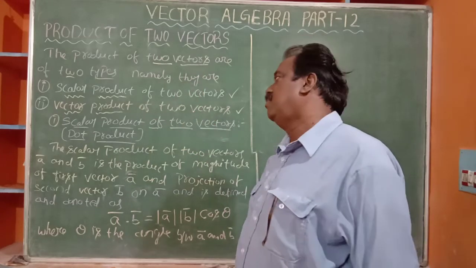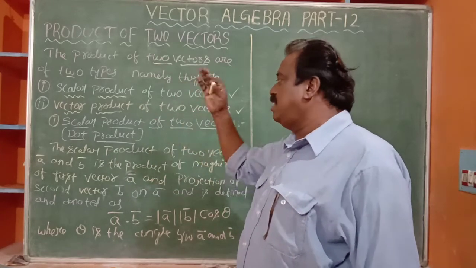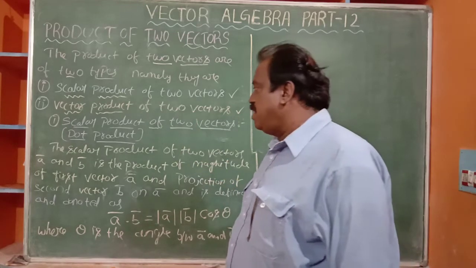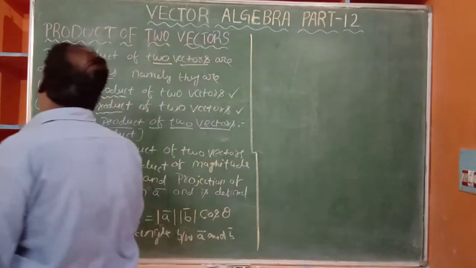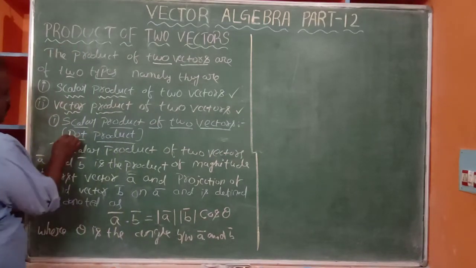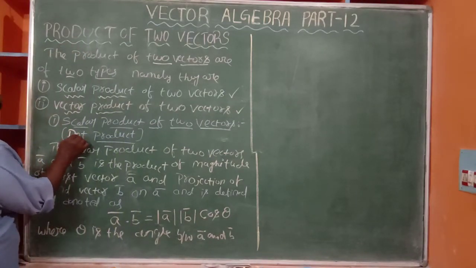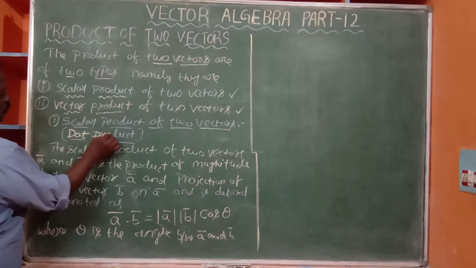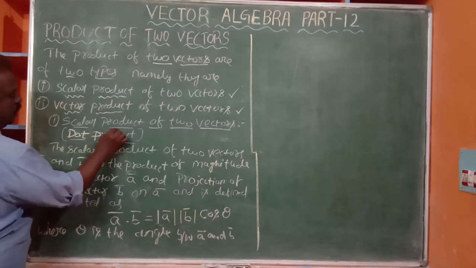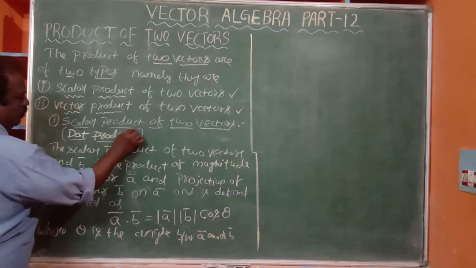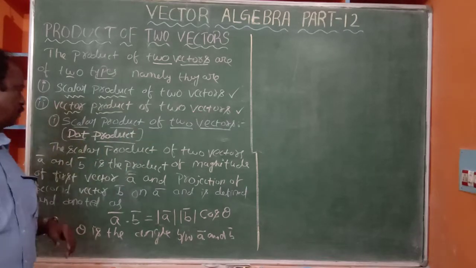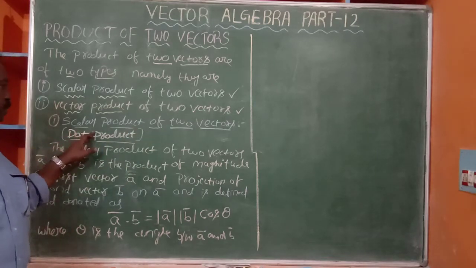Now, what is a scalar product of two vectors? The first one. It is also called a dot product. You mind it, it is also dot product. It is a notation, and from the notation this name is derived. Scalar product of two vectors, or otherwise dot product.